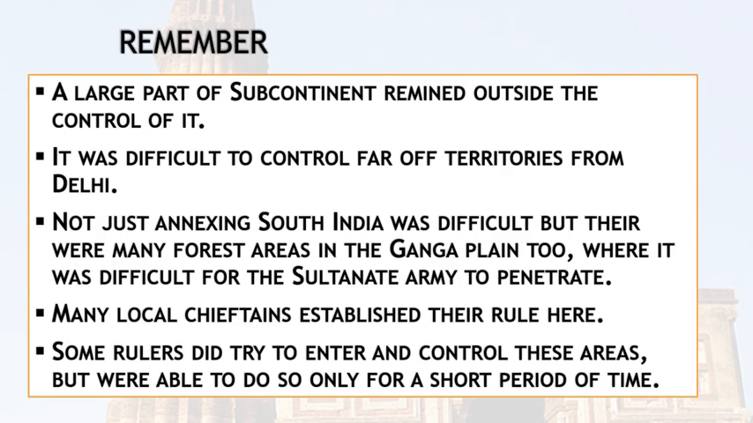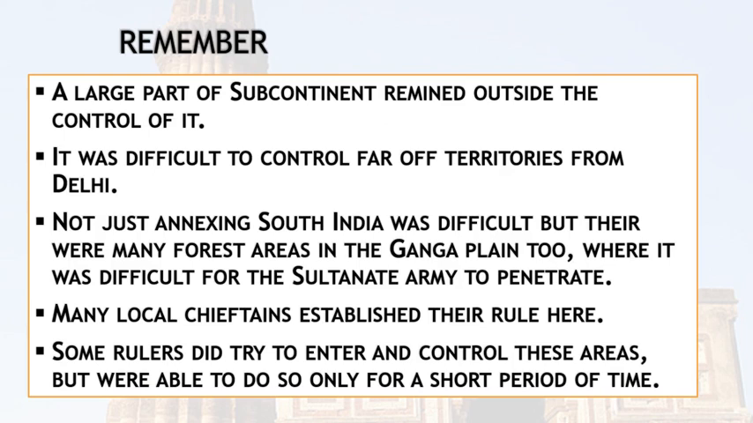Now here is a negative thing: the subcontinent was so big that it was not possible for the Sultan to control each and every part of the land. Sometimes it becomes difficult to control far-off territories from Delhi. Not just annexing South India was difficult, as we talked about with Alauddin Khilji.